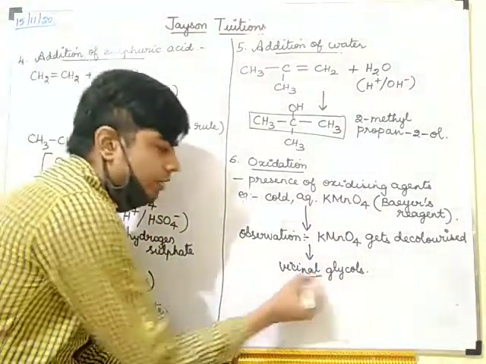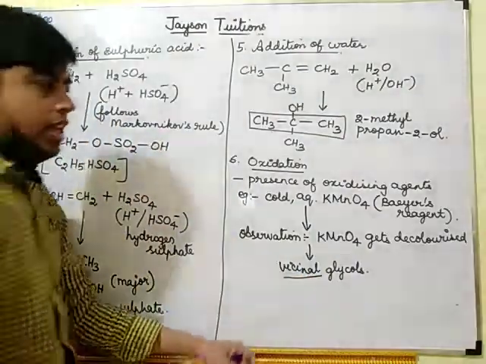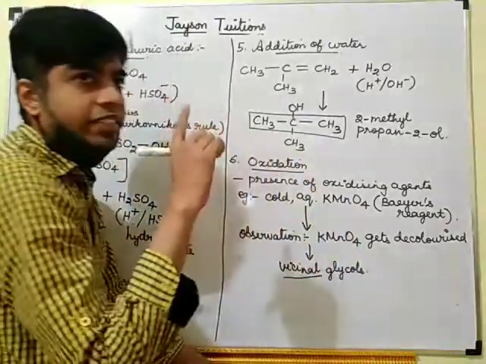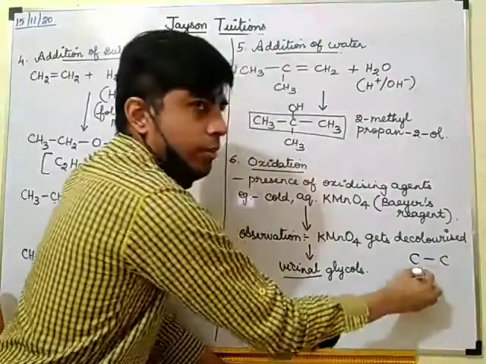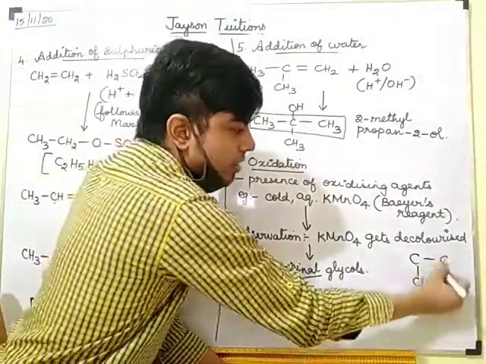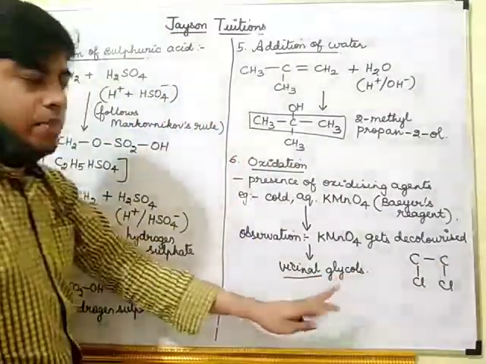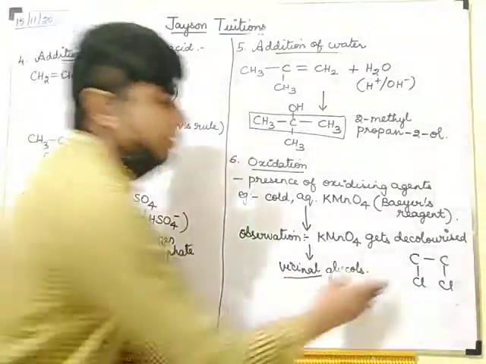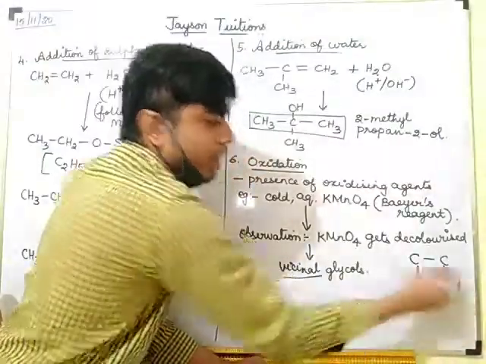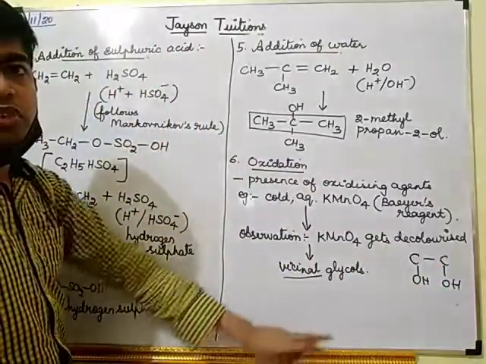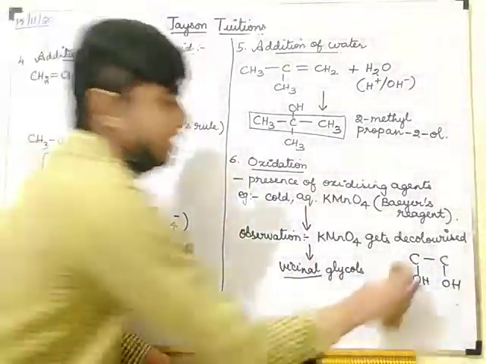Vicinal dihalide we studied: two carbons are near each other and the halogens are on the adjacent carbons. Vicinal glycols means instead of the halogens you will have OH groups on the nearby carbons.